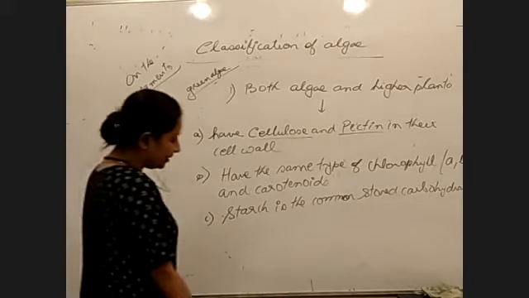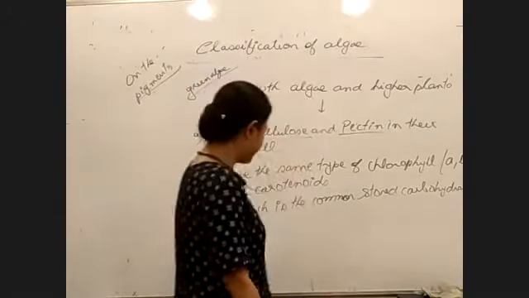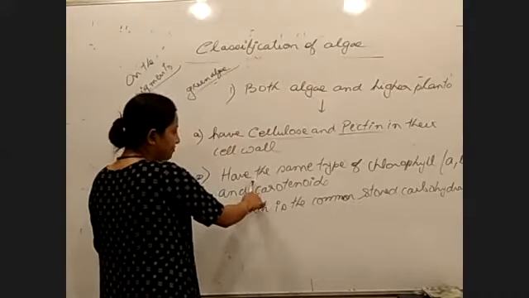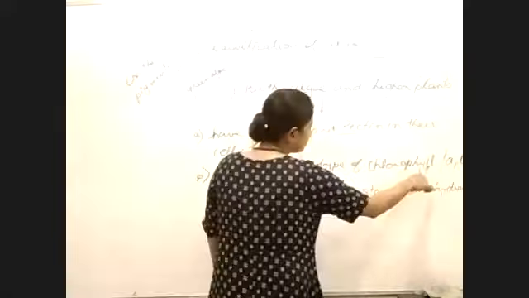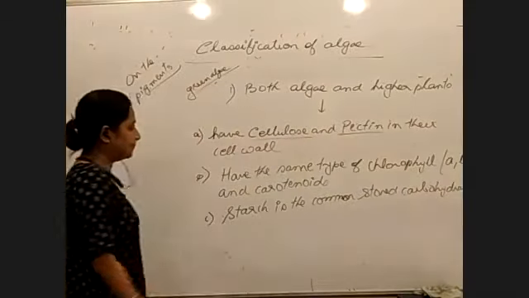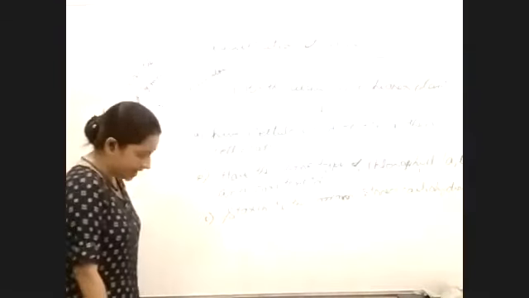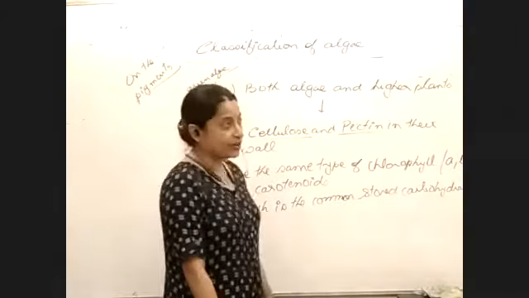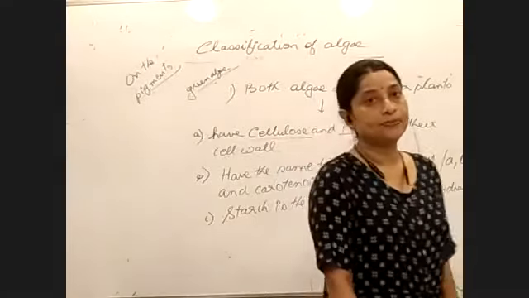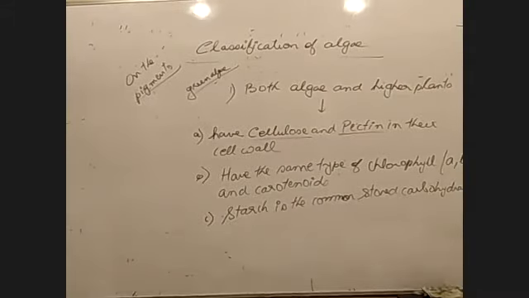The second point: they have the same type of chlorophyll, chlorophyll A and chlorophyll B, and they have carotenoids also. What is a carotenoid? A photosynthetic pigment. And starch is the common stored carbohydrate.